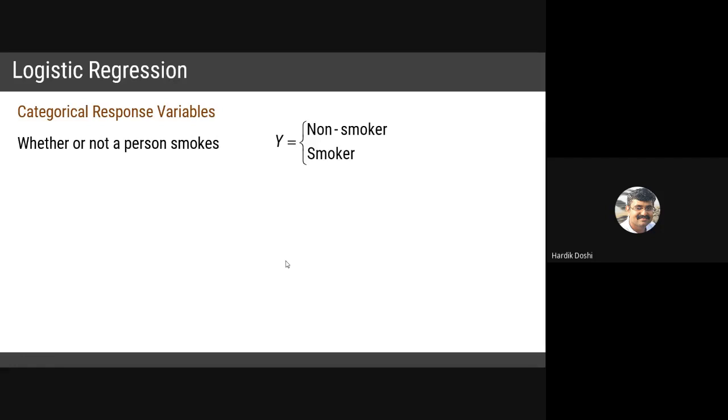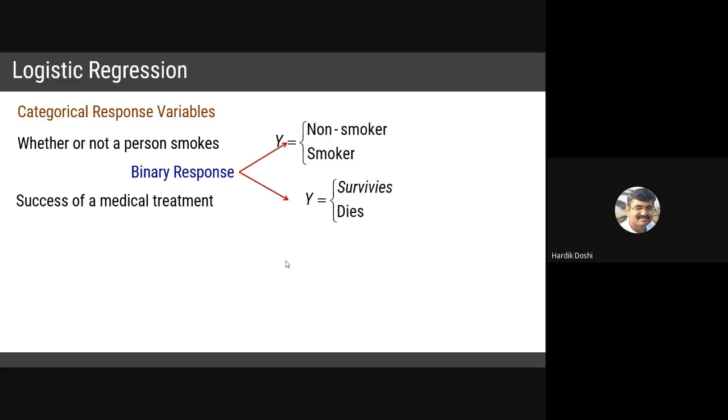Binary answer. Same way, success of medical treatment. Say a patient is undergoing any kind of medical treatment, then there are two possibilities about success: the patient survives or the patient dies. There is a mistake in the spelling, so don't go into that part. So these are the binary responses, wherein the answer is either yes or no, success or failure, true or false. At that place we can apply logistic regression.